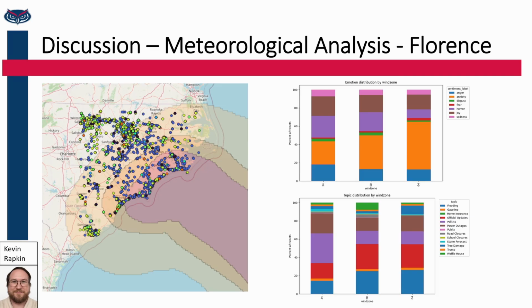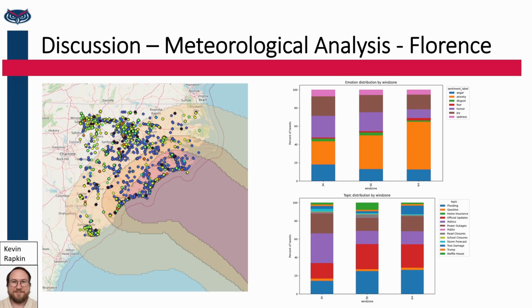Here we are looking at Hurricane Florence's wind swath as it made landfall in North Carolina. The red shaded area experienced hurricane force winds, while the yellow shaded area experienced less severe tropical storm force winds. Visually, it is already apparent that the people in the direct path of the storm were posting with more anxiety, as shown by the blue dots. The green dots indicate humor and are concentrated in the less impacted areas. This is confirmed when we plot emotion distribution by wind zone, with anxiety increasing as wind speeds increase.